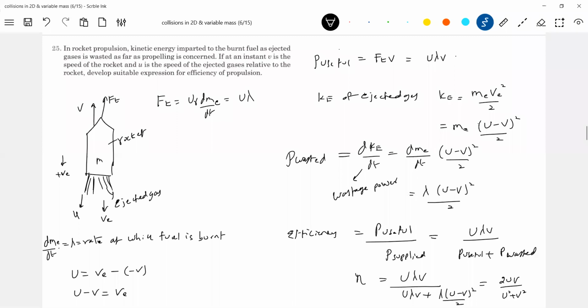So like this, the efficiency of the rocket depends upon the relative speed with which gas is ejected and what velocity the rocket will acquire. So practically, what is the efficiency? It will come around 70%. It's very good. If you look at jet airplanes, the efficiency is only 40%. Maximum efficiency is what we have, 74%.